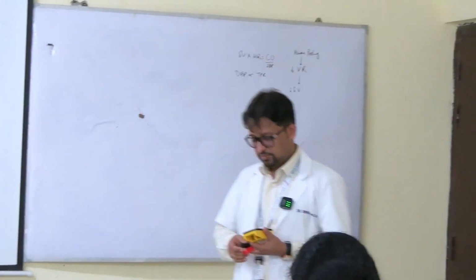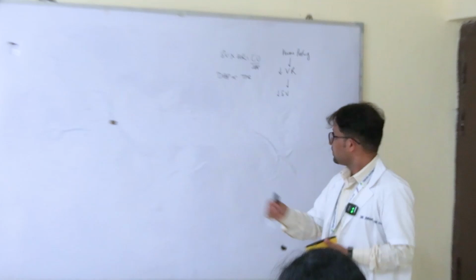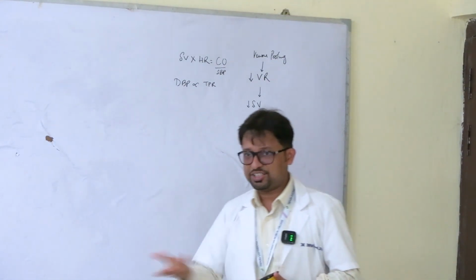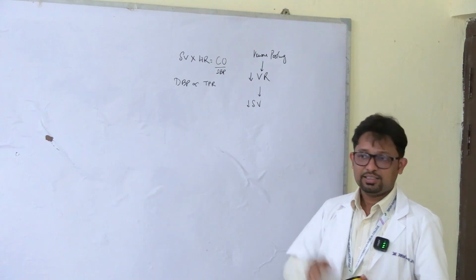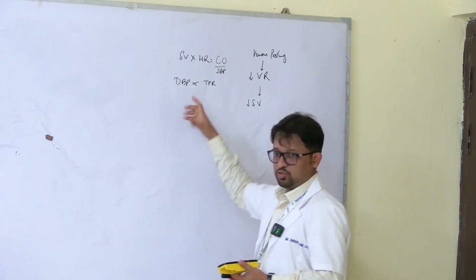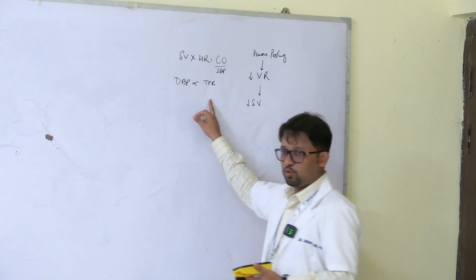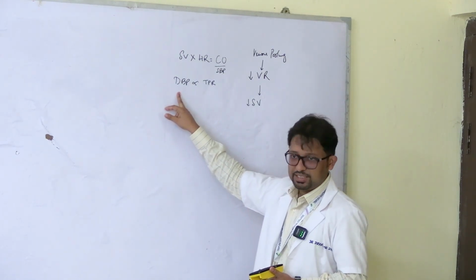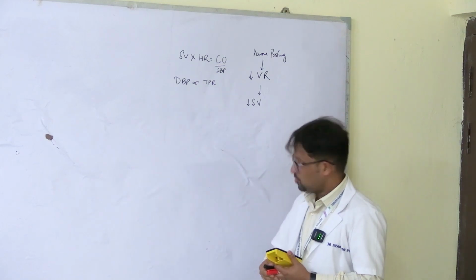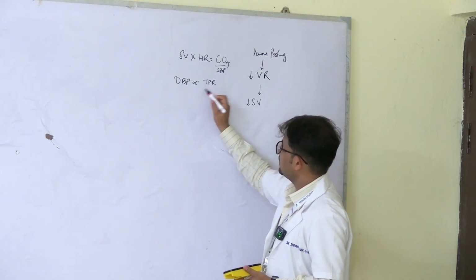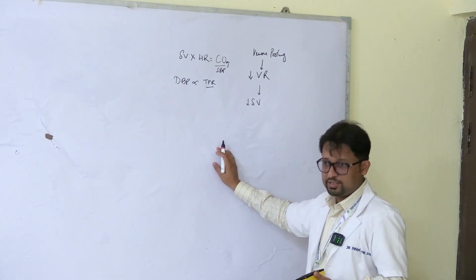So if this is the assumption, the degree of vasoconstriction or vasodilation of the blood vessels will decide the total peripheral resistance. If it is vasoconstricted, resistance is more, diastolic BP is more. If it is vasodilated, the diastolic BP is less. These are the determinants. So this you must not forget. Systolic is cardiac output and diastolic is TPR, total peripheral resistance.